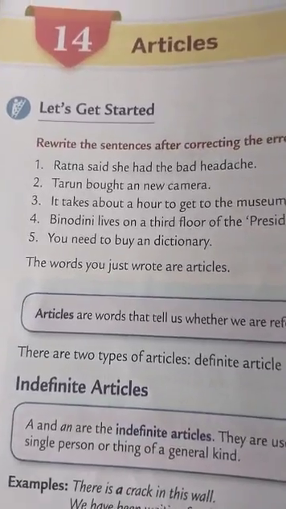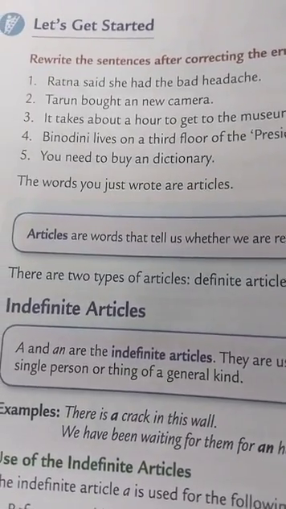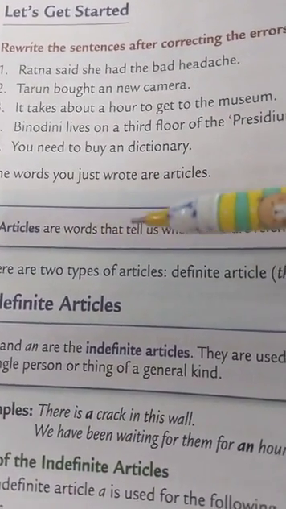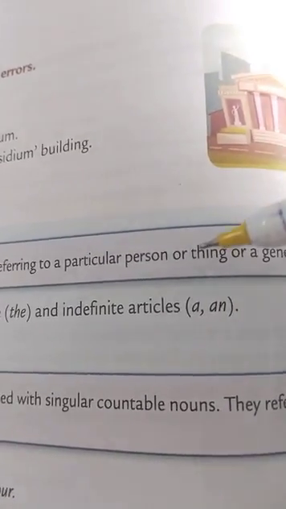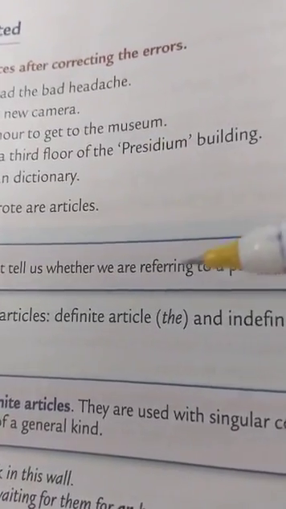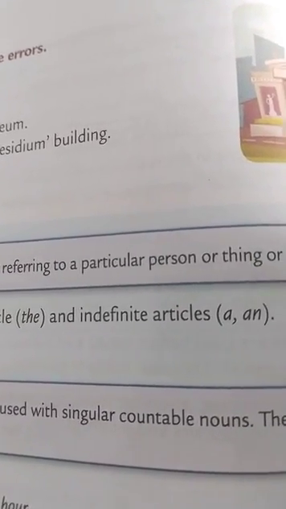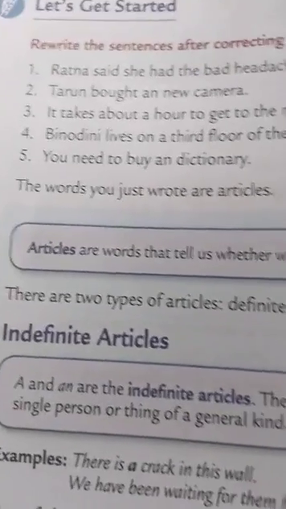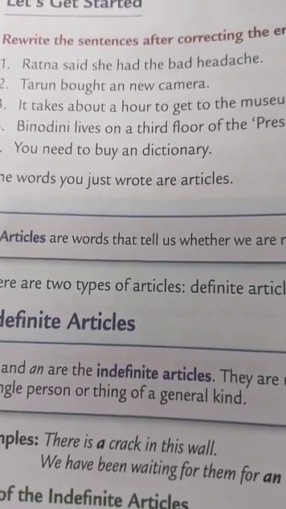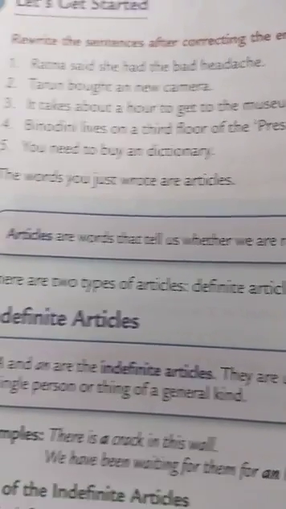Now, children, today we will start the 14th chapter of English grammar, that is articles. Let us first of all understand what articles are. Articles are words that tell us whether we are referring to a particular person or thing, or to someone or something in general. That's why we use articles.